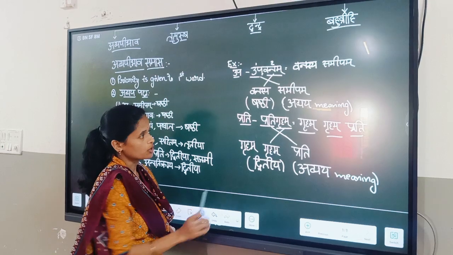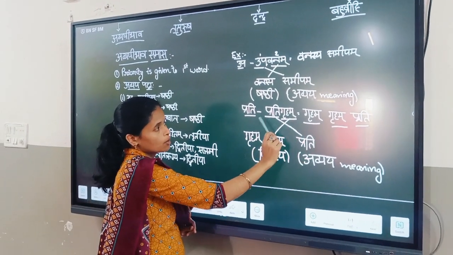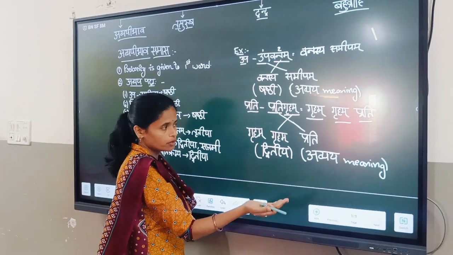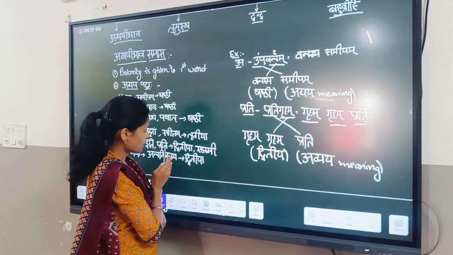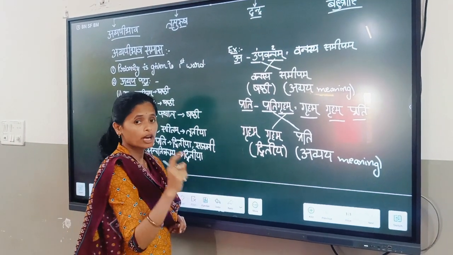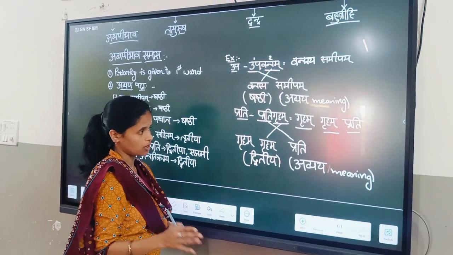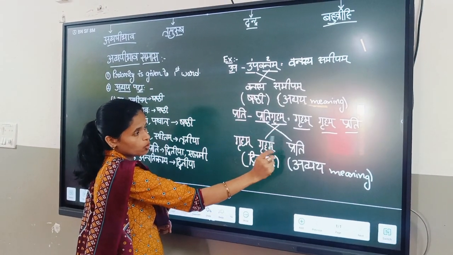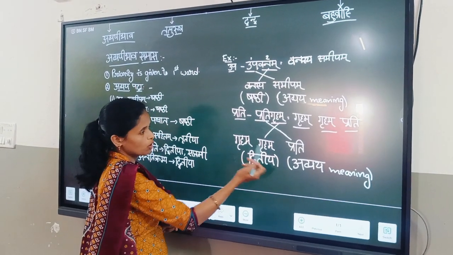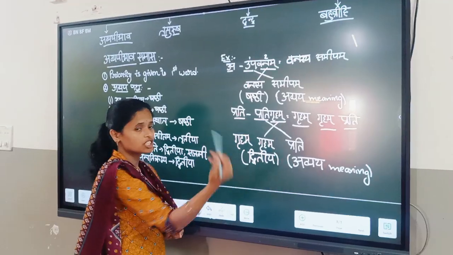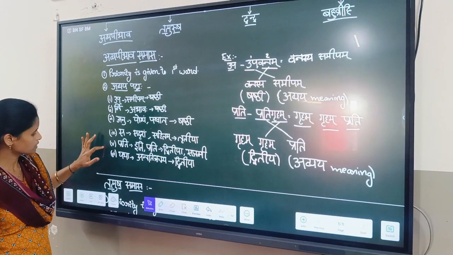I hope you understood. Next one is prati. Prati gruham. Prati means prati only. Prati indicates dvitiya vibhakti and saptami vibhakti also, so as per the sentence you have to identify whether it is dvitiya or saptami. Here gruham indicates dvitiya vibhakti, so it is gruham prati. Sometimes prati will change to iti also, so remember that. Next we come to Tatpurus samas.